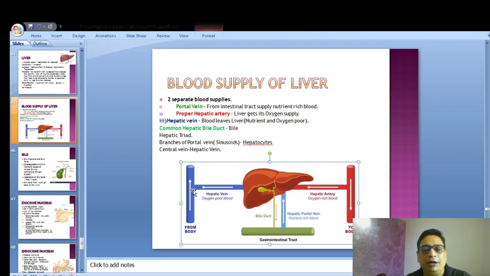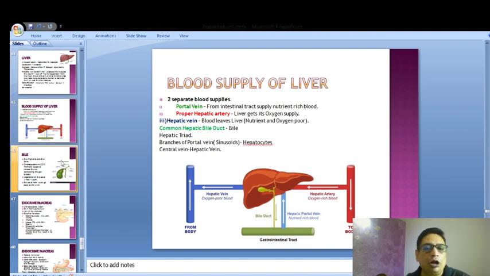So the hepatic vein and hepatic portal vein do not mix these two things. So for convenience, you can call the vein which brings nutrient from the intestinal tract to the liver the portal vein, and the vessel that carries blood from the heart to the liver is the hepatic artery. So it will not be confusing that it's an artery. So hepatic vein is blood moving from the liver to the heart for oxygenation.